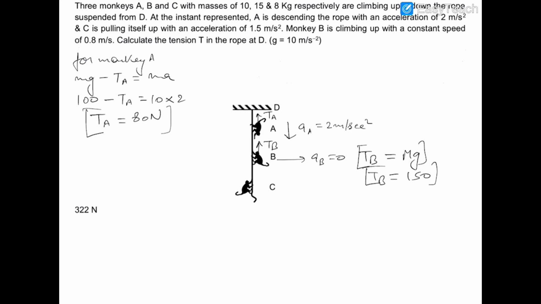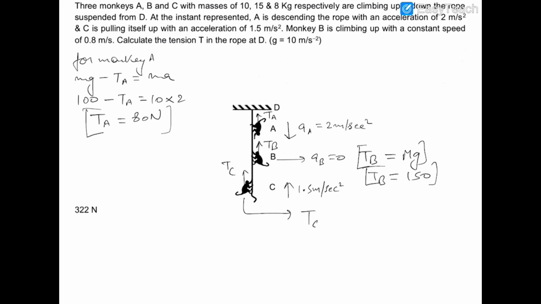Okay, now for monkey C, it is given that monkey C is pulling himself up with an acceleration of 1.5 meters per second square. It is easy to understand that some force, obviously the tension acting on C, will be acting in the upward direction, which is pulling monkey C up.